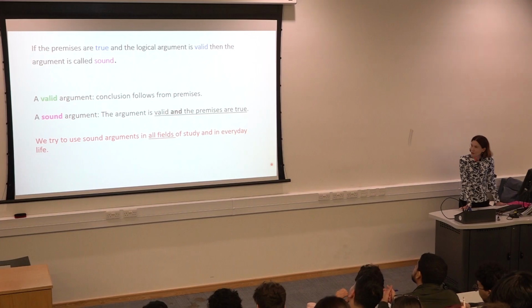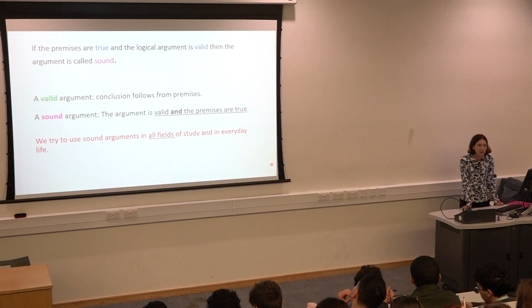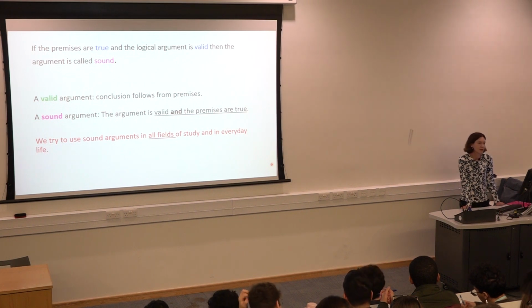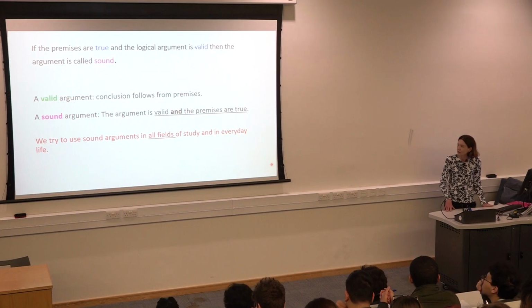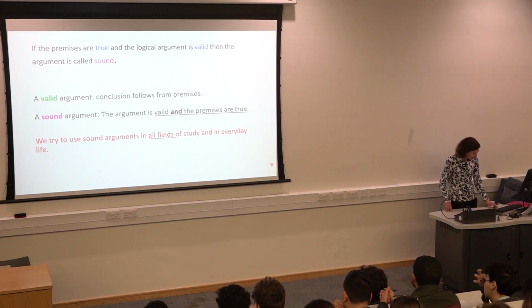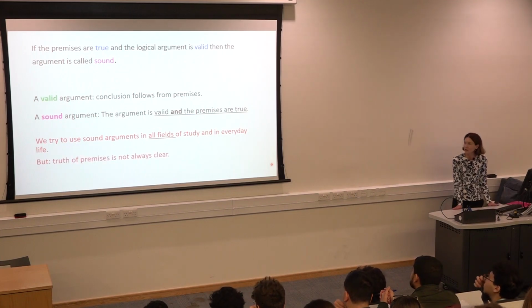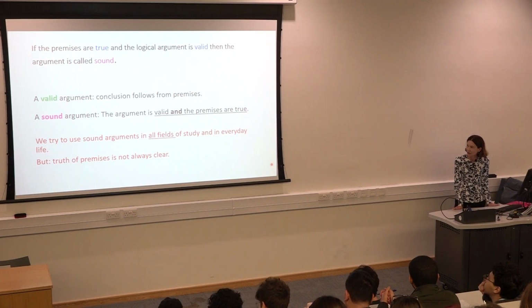So that's fine maybe for science, but in everyday life this can be problematic, right? Because there are many issues in everyday life which are not obviously true or obviously false. Yes, arguments to do with the criminal justice system, with politics, with human rights, all of these things. It's not always obvious what is true and what is not true. Okay, so the truth of premises is not always clear in everyday life.